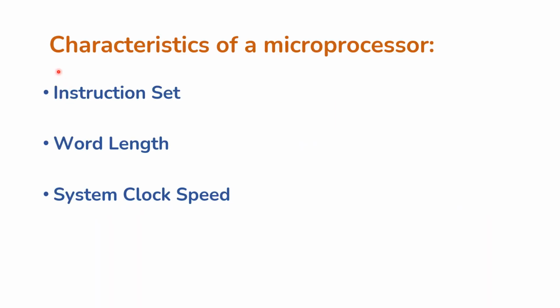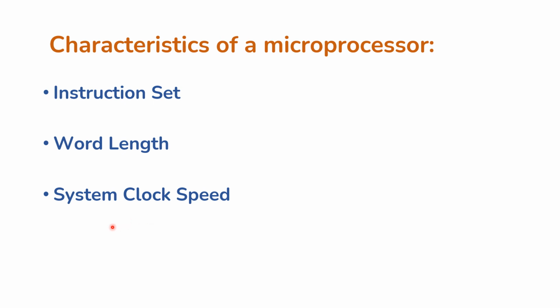In this slide, we discuss about characteristics of a microprocessor. Firstly, instruction set. The set of complete instructions that the microprocessor executes is termed as instruction set. Word length. The number of bits processed in a single instruction is called word length or word size. Next, system clock speed. Clock speed determines how fast a single instruction can be executed in the processor.